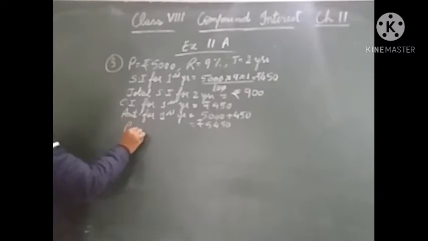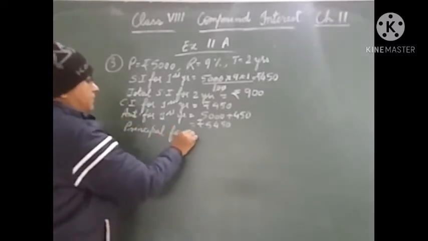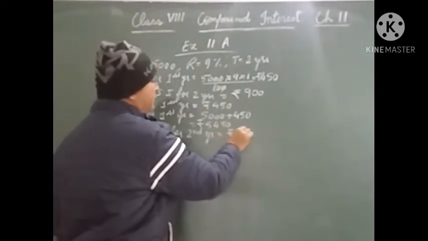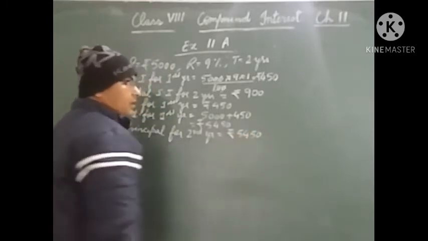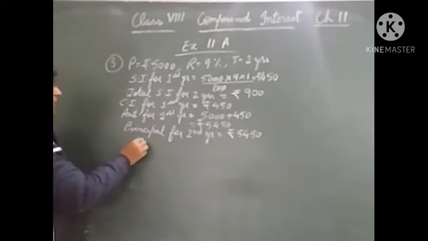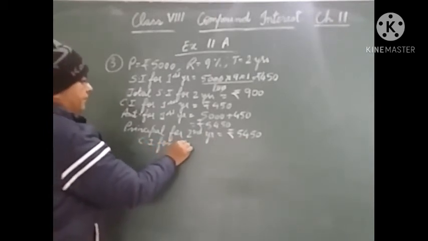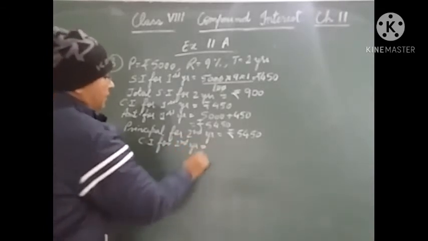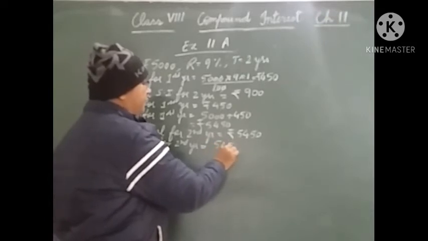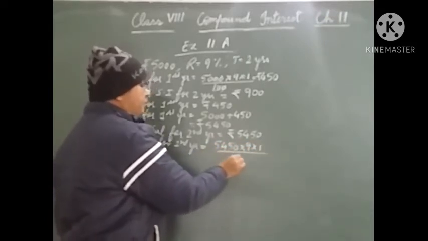Principal for second year is rupees 5450. Now we will calculate the compound interest for this principal, 5450. CI for second year will be 5450 into rate 9% into time 1 year upon 100.